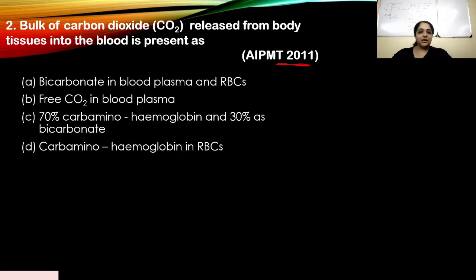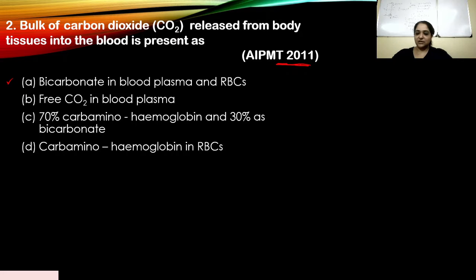A. Bicarbonate in blood plasma and RBCs. Yes, bicarbonate in blood plasma and RBCs is the bulk of carbon dioxide released from body tissue into the blood. Free CO2 in blood plasma? No. 70% carbaminohemoglobin and 30% as bicarbonate? No. Carbaminohemoglobins in RBCs? No. So the right answer is A, like I said, bicarbonate in blood plasma and RBCs.